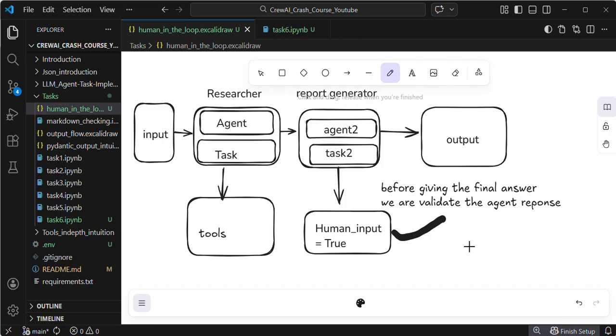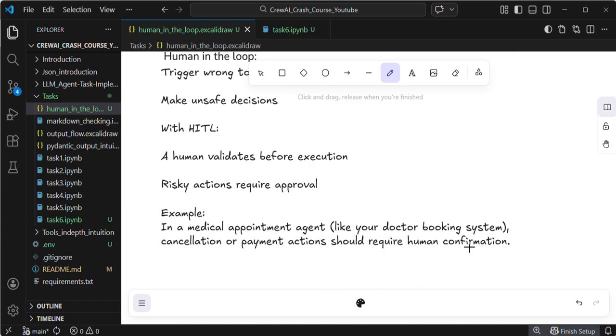Okay, similarly tools. Not every agent requires tool calls, right? Similarly tasks, not every task requires a HITL, right? So based upon the use case only, we integrate the tool to the agent. So you need to understand, guys. I hope you understand the theory part, right?